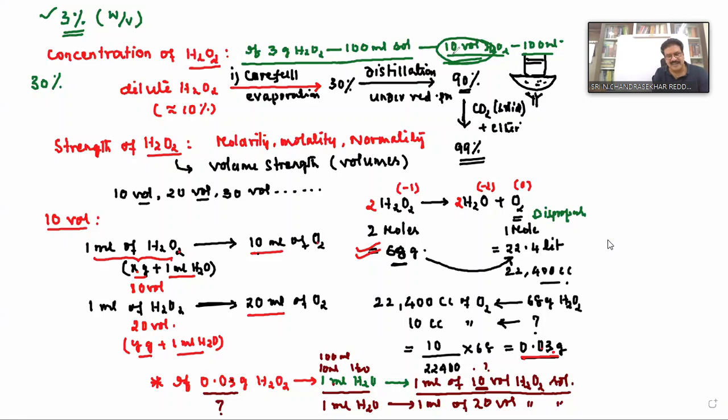This is called what? Parahydrol. What is parahydrol? 30 percent or 100 volumes of hydrogen peroxide is called parahydrol. I think you got this right. Anybody have a doubt in this? You can do this calculation.